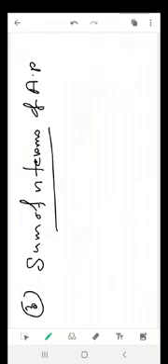Whenever we add the terms of an AP, then it is called, not AP, not only AP. Whenever we add the terms of a sequence, then it is called series. You can say the finite series also.